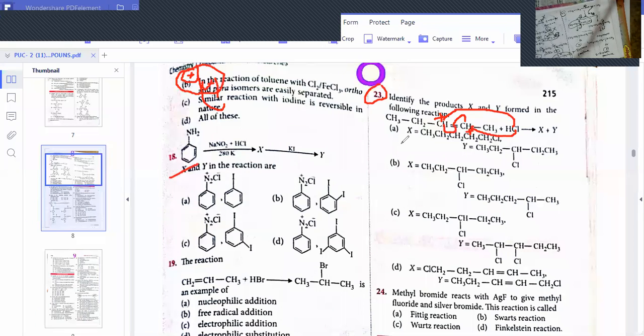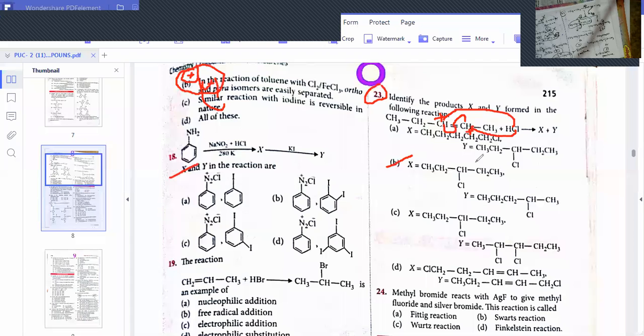Did you understand, Shweta? 3 bromo pentane and 2 bromo pentane. Where is the answer? Check. 3 bromo pentane and 2 bromo pentane. X is 3 bromo pentane. Okay, B is the correct option for this. CH3 CH2 CH2Cl CH2 CH3. In the other case, the second carbon has the bromine.